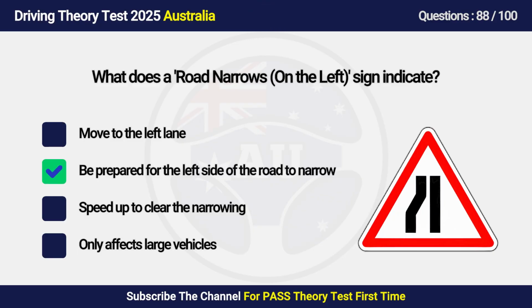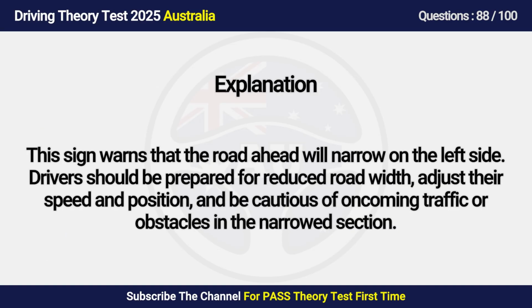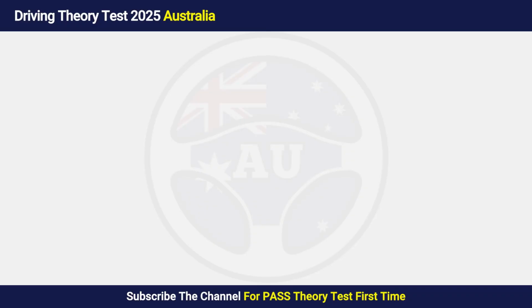Answer is B. Be prepared for the left side of the road to narrow. This sign warns that the road ahead will narrow on the left side. Drivers should be prepared for reduced road width, adjust their speed and position, and be cautious of oncoming traffic or obstacles in the narrowed section.